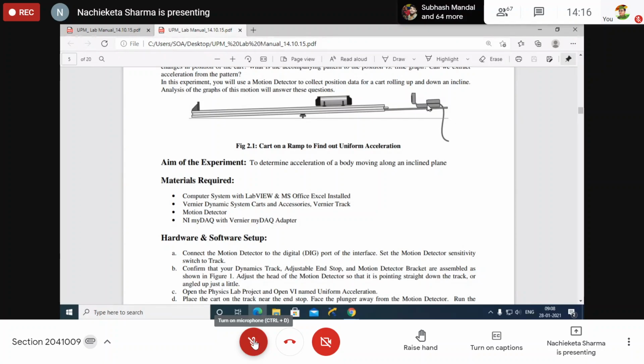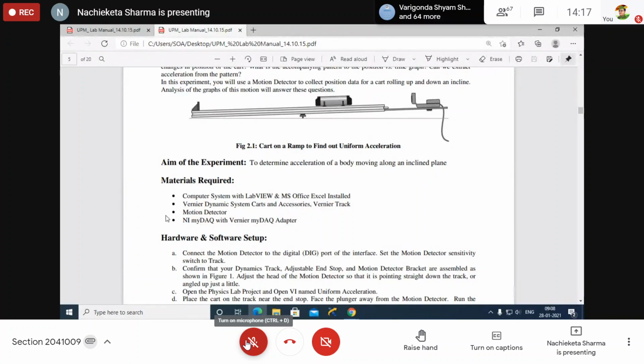So this cart is moving over this path, and the detector detects the displacement of this cart. Are you clear? Yes, sir. This motion detector has some function and uses some light wave, thereby it can measure the displacement. Understand about it? So it measures the displacement of this cart with respect to time. Time also there.